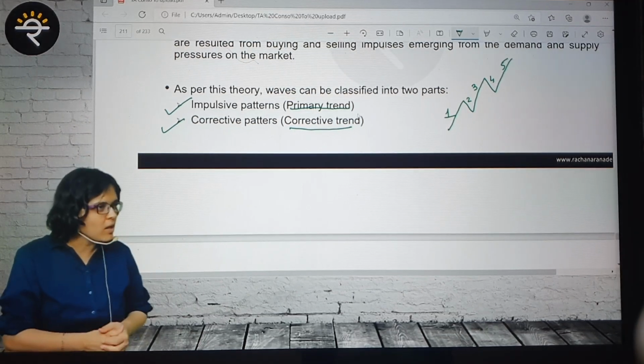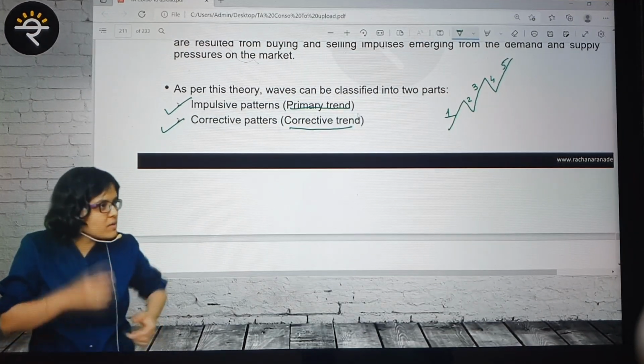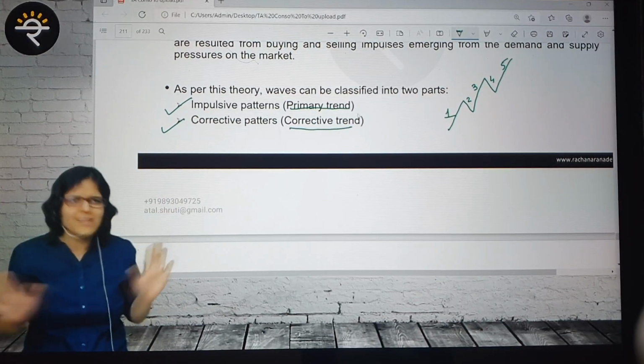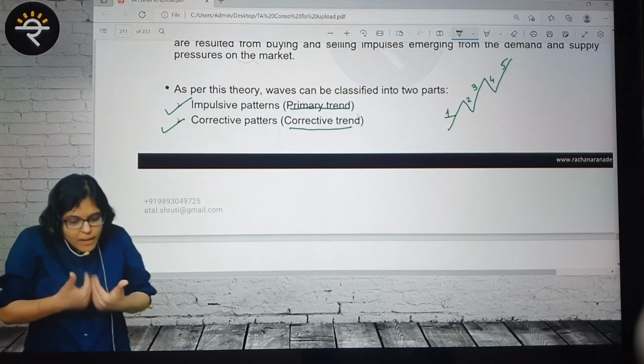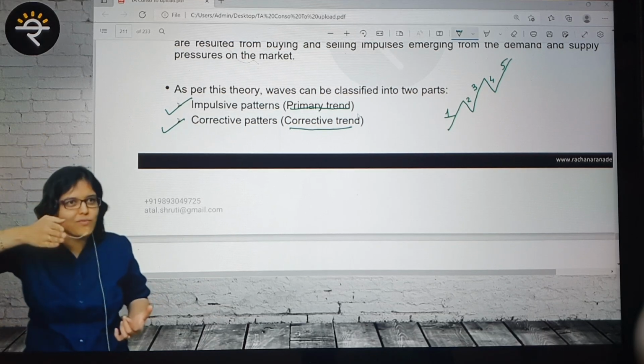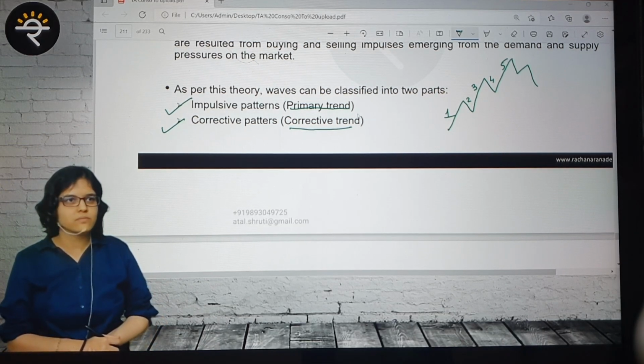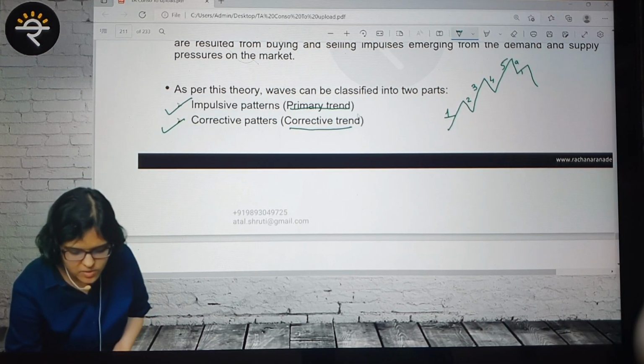And how can you understand whether the primary trend is over or not? According to Mr. Elliott, it's going to be 5. 1, 2, 3, 4, 5. Finish. That's his theory. And after the primary trend is over, he says the market will not go on and on. Sometimes it will cool off, right? Then starts the corrective trend of 1, 2, and 3. So he says this is A, this is B, this is C.